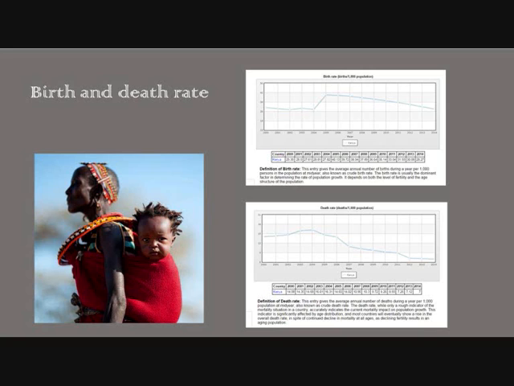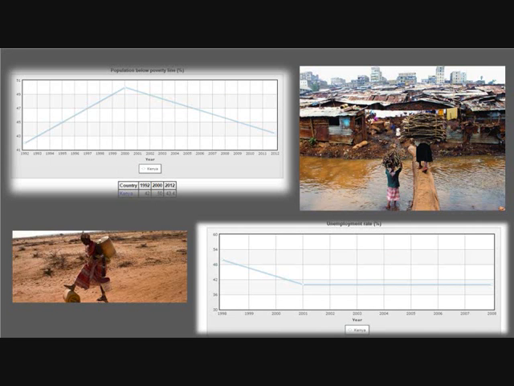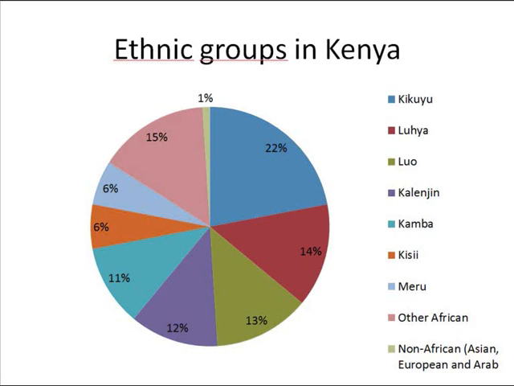During 2015, the population is projected to be increased by 1,143,013 people and reach 47,588,092 in the beginning of 2016. The natural increase is expected to be positive, as the number of births will exceed the number of deaths by 1,143,013. Here you can see a pie chart of the different ethnic groups in Kenya.